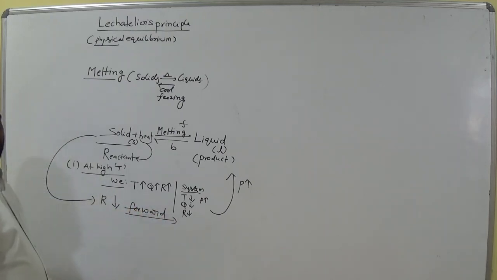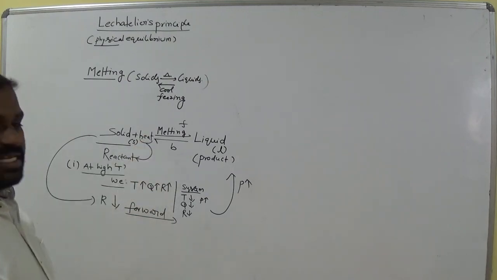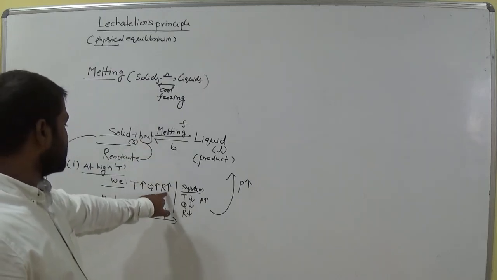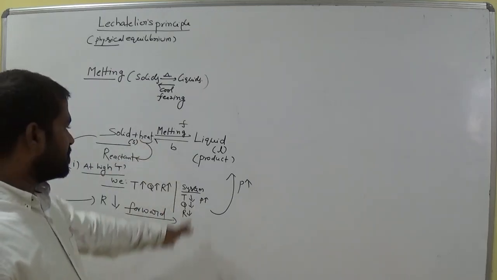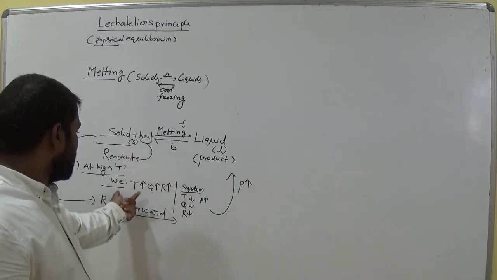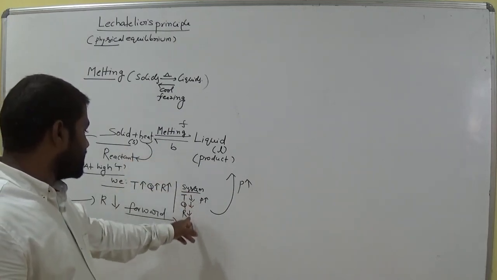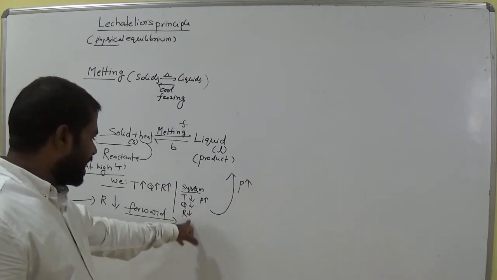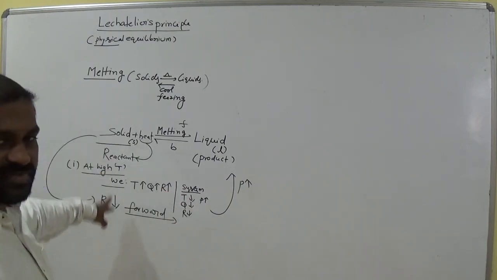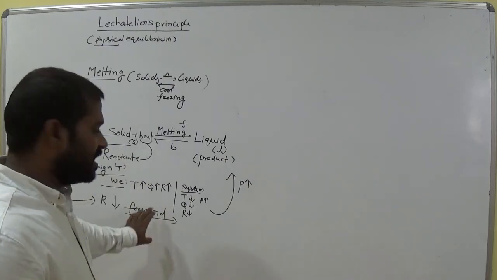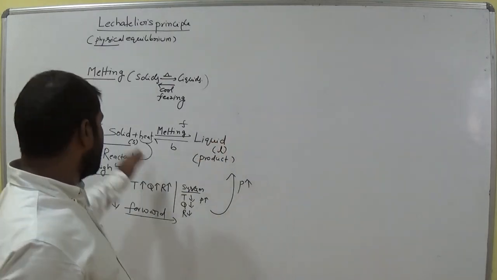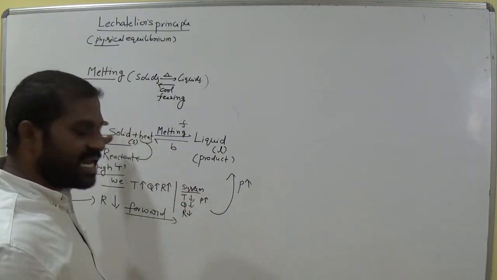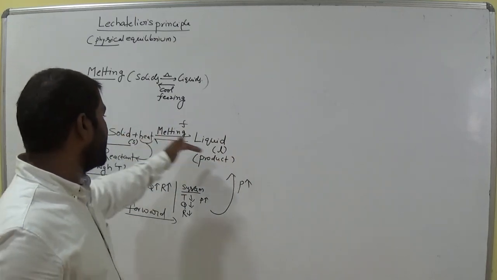Am I right? Here we are offering some heat energy. That means temperature is high and Q is high. That means reactant is high. Okay. Now system can do opposite to us, am I right? Now this reactant concentration tries to decrease, and that means Q decreases and T decreases. When reactant concentration is decreased, that means product concentration increases. That means which direction it is? It is clearly reactant to product. That means forward direction takes place.